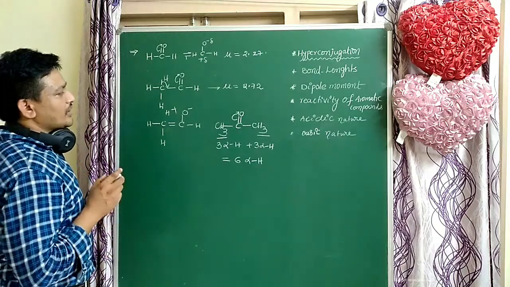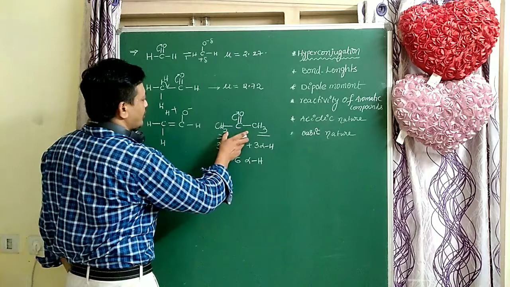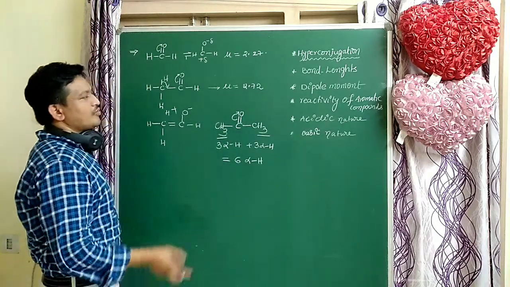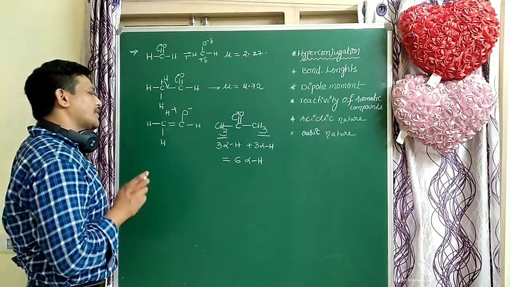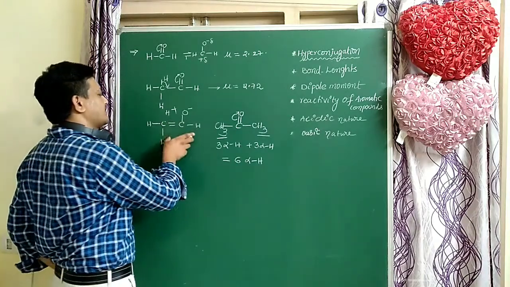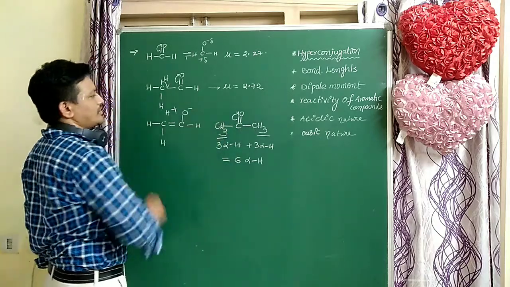So more dipole attractions, that's why more boiling points. Ketones have more boiling points. But solubility also depends on the number of carbons. Fewer carbons means more soluble. When compared to ketones, aldehydes are more soluble.